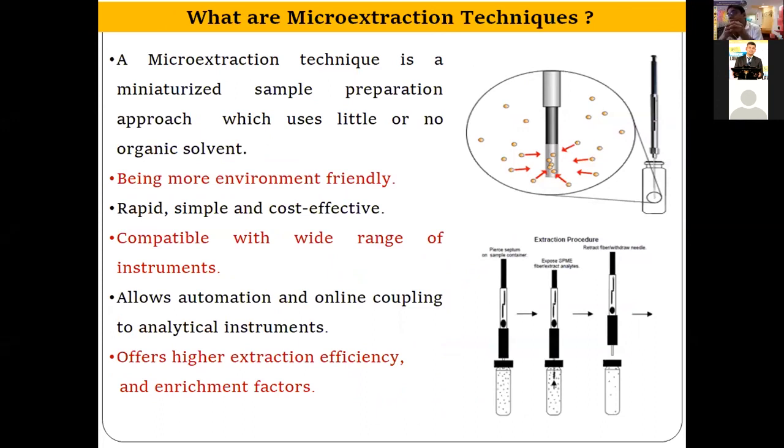So you can compare: where you were consuming 500 ml, now you are consuming only 100 microliters. So the quantum of consumption of toxic organic solvent is reduced very significantly, and they are more environment friendly. They are very simple, rapid, and cost effective also. They are compatible with most of the analytical instruments we use in forensic science, and they also allow automation and online coupling of analytical instruments. They offer high extraction efficiency and enrichment factor in comparison to traditional sample preparation techniques.